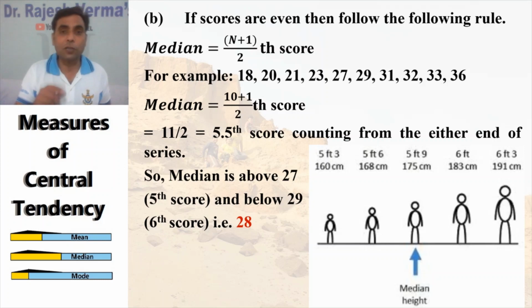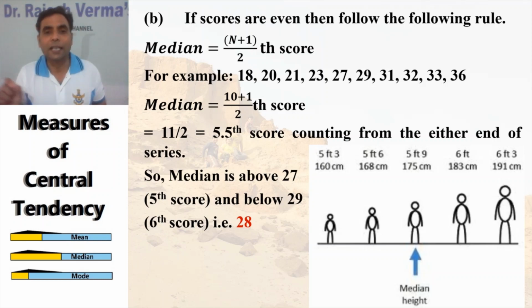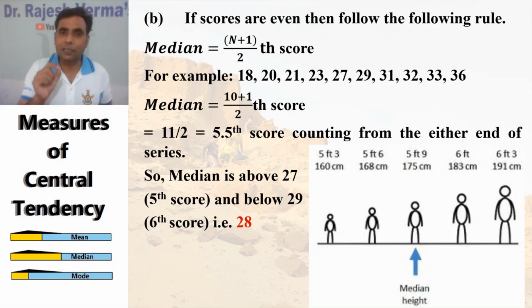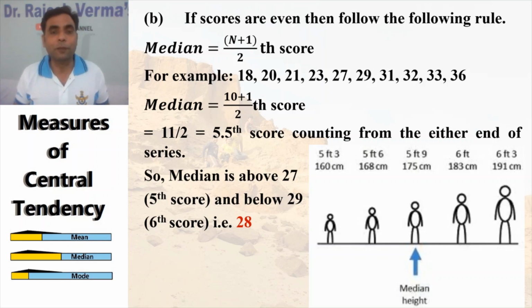Calculate and find out the score that falls at the 5.5th position. So the median is in the distribution. You first find the fifth value. The fifth value is 27 and the sixth value is 29. So somewhere the 5.5th value will fall between 27 and 29. So that answer will be 28, meaning 27 plus 29 divided by 2. That will be your 5.5th value. So your median will be 28.